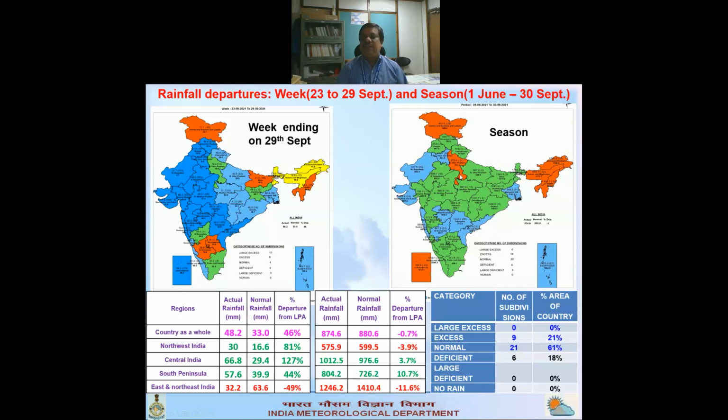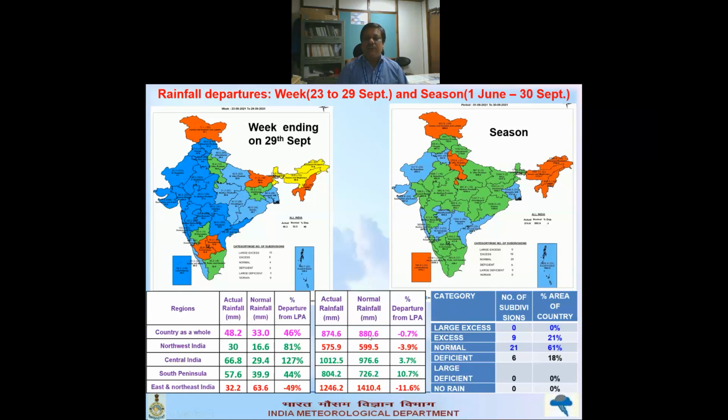Large deficient is 0. So only JNK, West UP, and northeastern states, and Lakshadweep. These subdivisions are the only ones deficient. Otherwise, all over the country it is normal or excess.